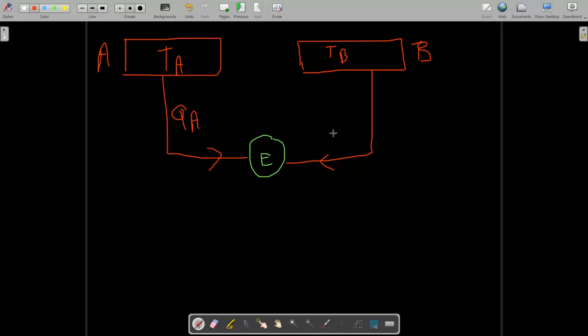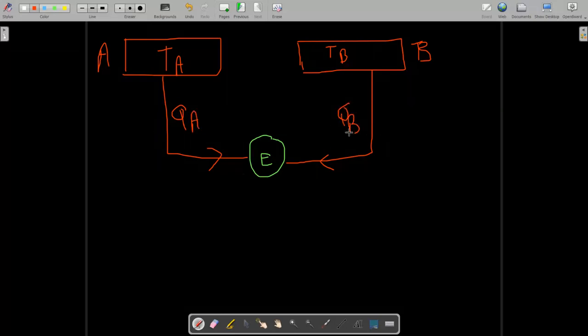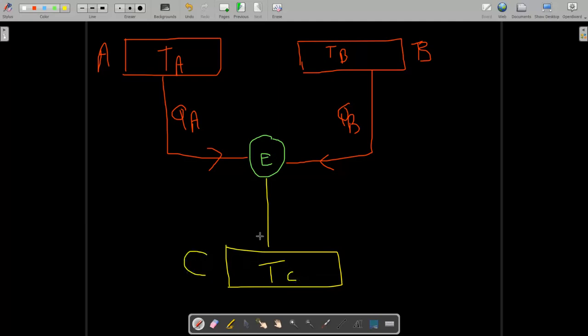Let us assume it absorbs QA and QB amount of heat from reservoirs A and B respectively, and rejects heat to thermal reservoir C, whose temperature is TC. Let us assume the rejected heat is QC, and the engine produces W amount of work.